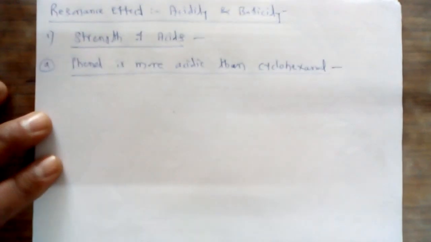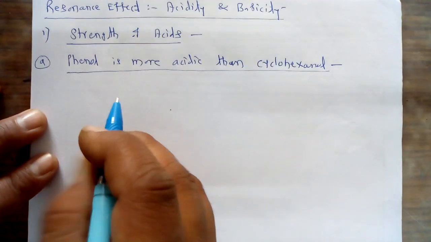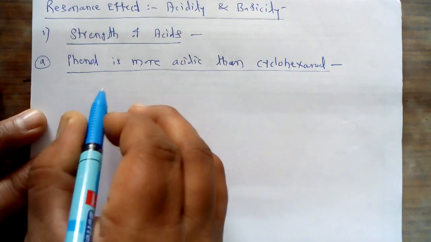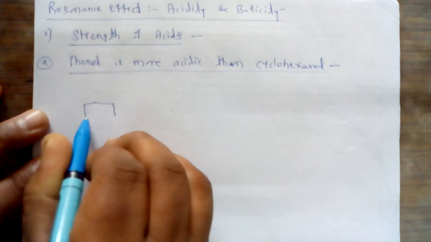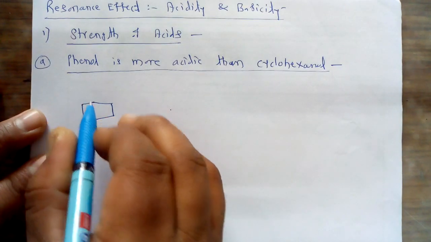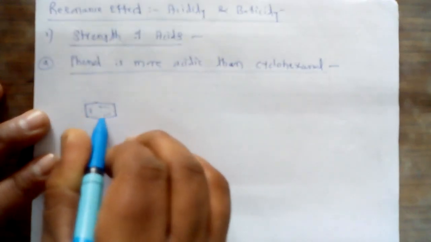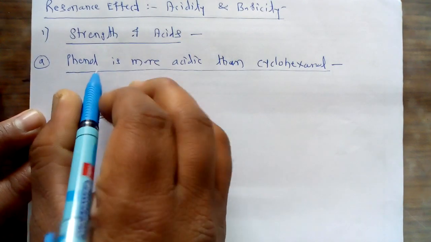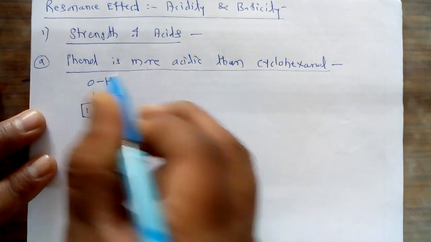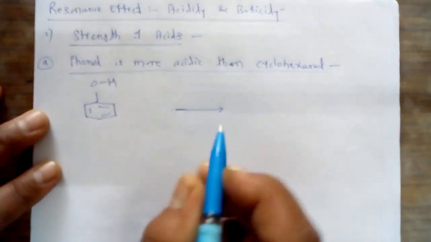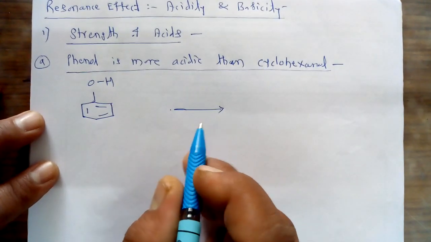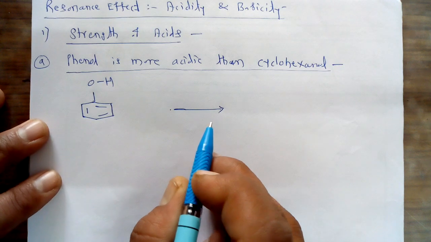First of all, let us draw the structure of phenol. A benzene ring is there, and to this benzene ring an OH group is attached. This is the phenol compound, and it shows acidic nature.